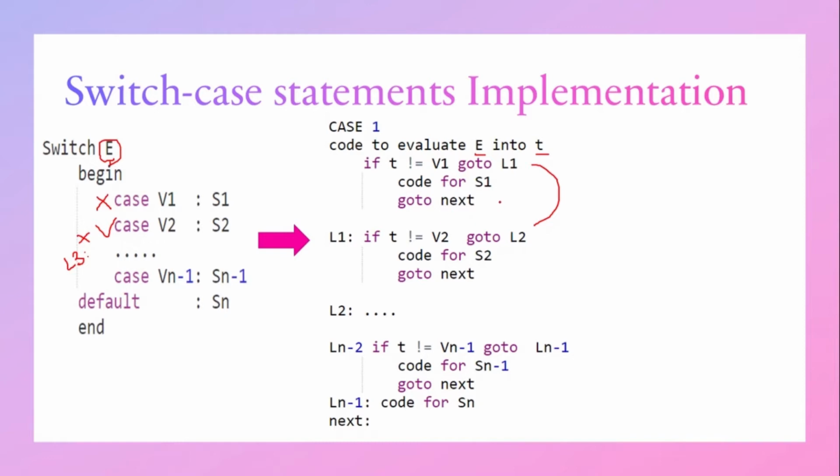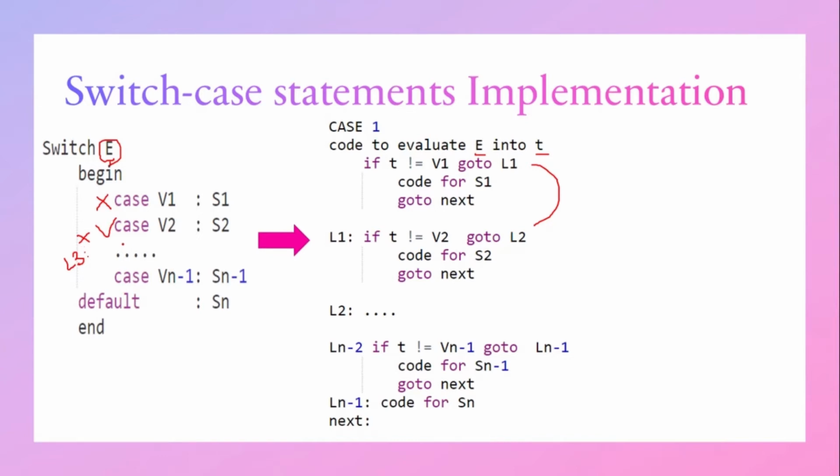After checking each and every case, we will usually have a break statement in the switch case. So this will help us to come out of the switch case. Next, if L1 contains the case V2, again we will check whether T is not equal to V2 or not. If it is not equal to V2, we will go to L2.